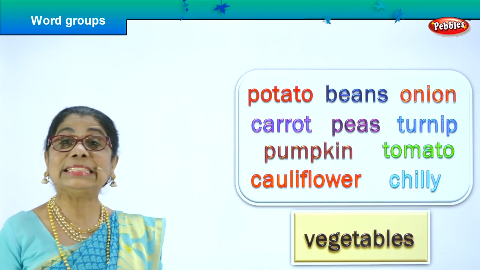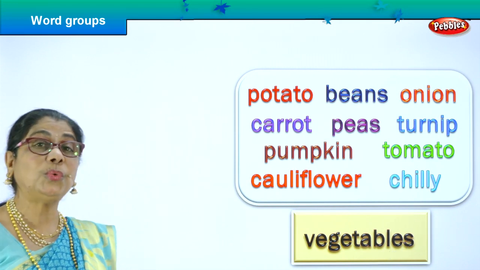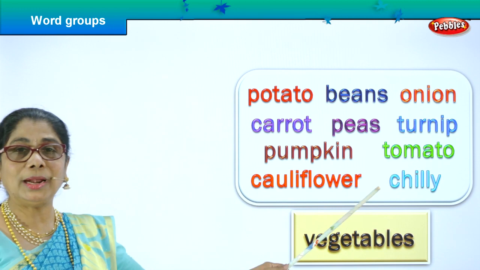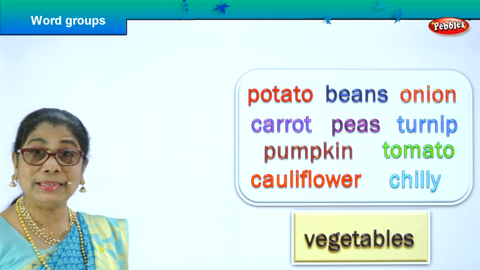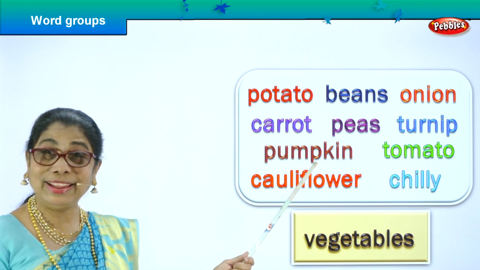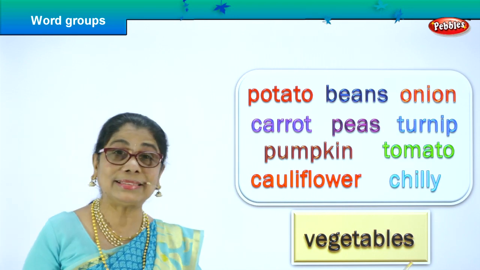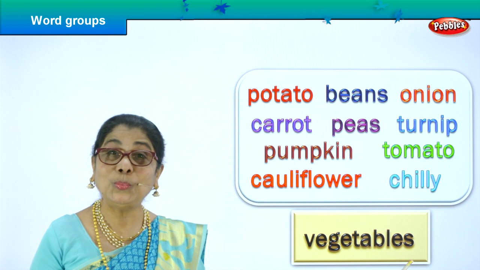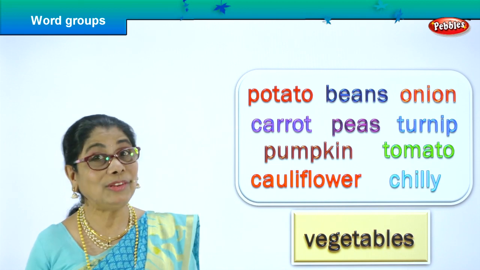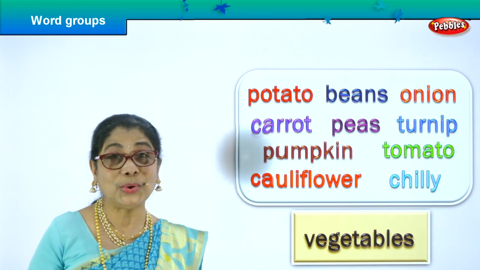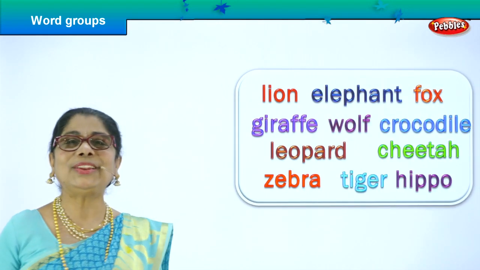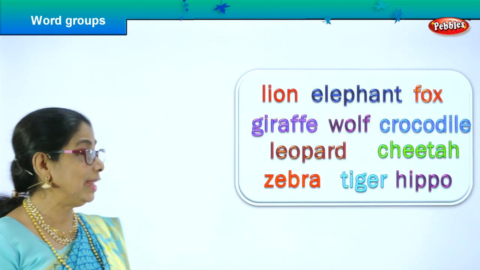These are some of the vegetables that you eat. The single word group name is vegetables. So you learn to spell, you learn to read, and you learn to identify the single group word. Good. Shall we look at another? Did you enjoy the game? Good. Let's look at another and enjoy ourselves.